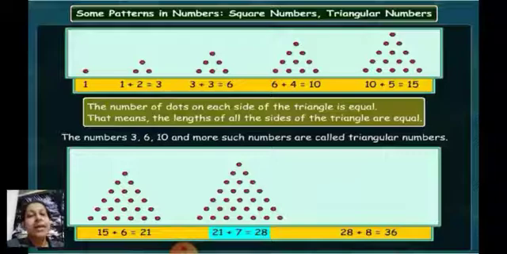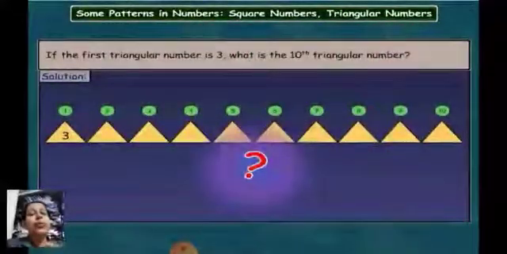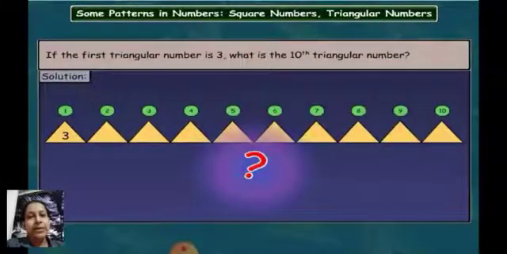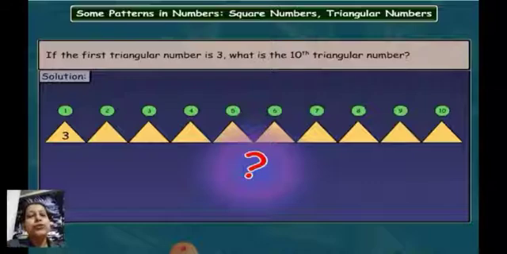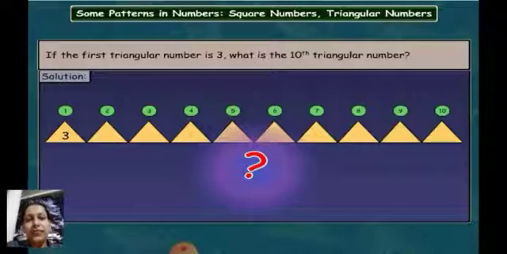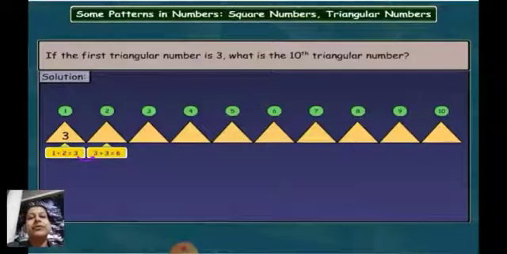Okay, I repeat: 3, 6, 10, 15, 21, 28, 36. All these are called triangular numbers. Okay, so now we have learnt about the triangular numbers. If the first triangular number is 3, because you have learnt that the first triangular number is 3, what is the 10th triangular number? Let us try to find out now. You know that 3 is the first triangular number, that is after adding 1 plus 2 you are getting the answer 3.